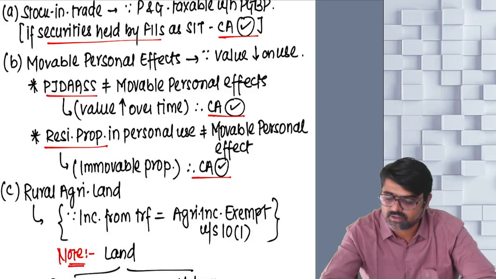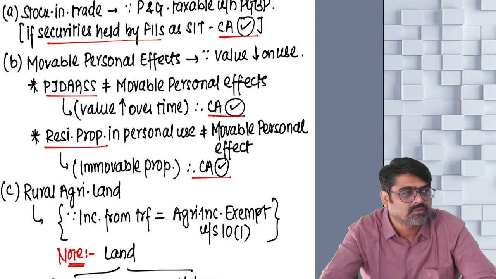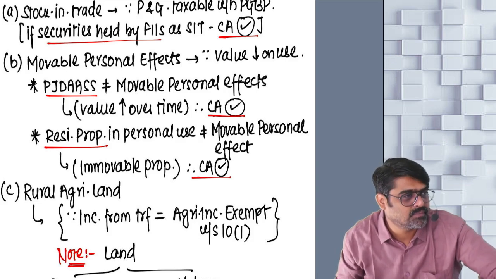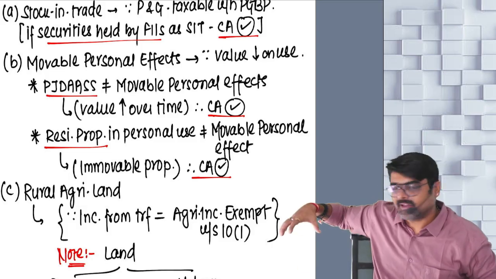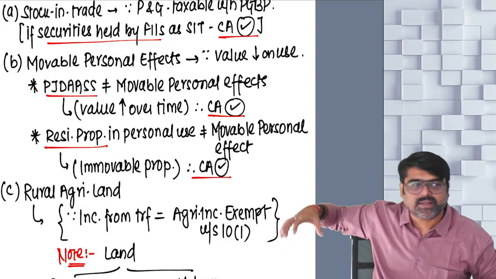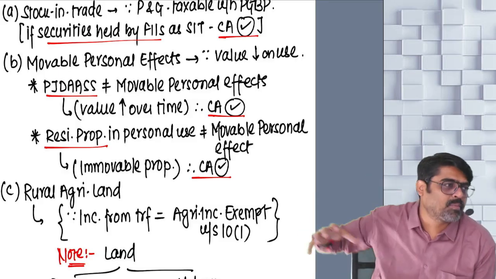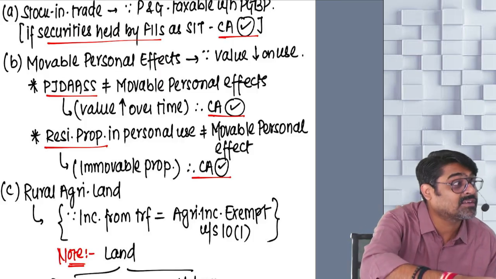Did you understand the logic? Wait. Movable personal effects are going out, but PJ Das is also going out along with them.